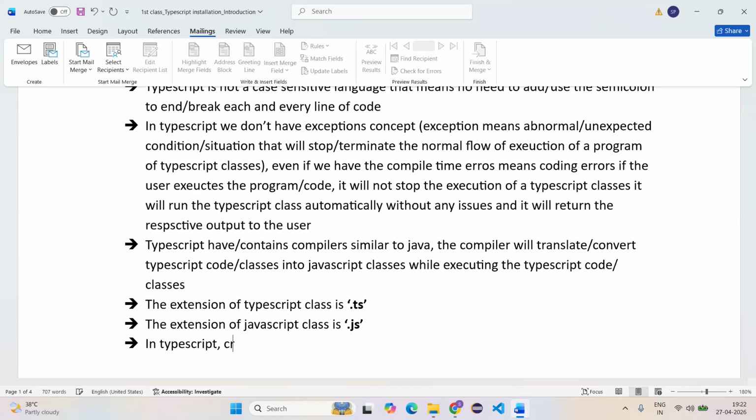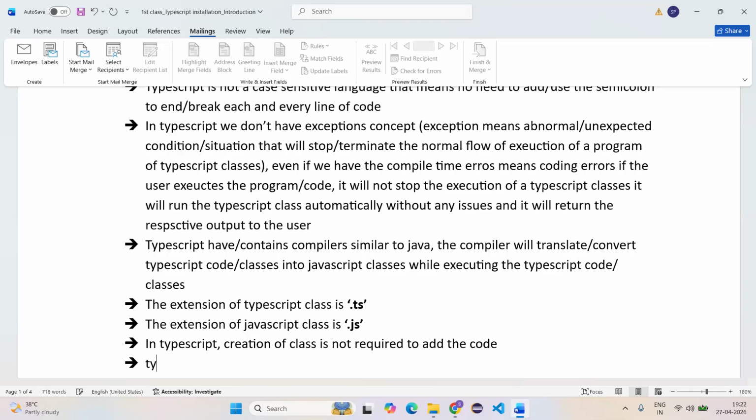In TypeScript, creation of a class is not required to add the code. Class creation is not mandatory like Java, like C#.